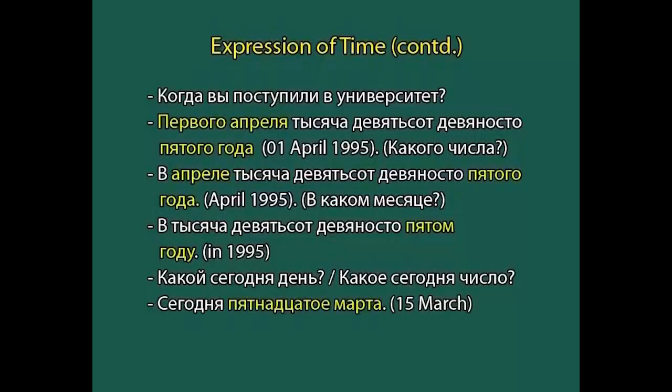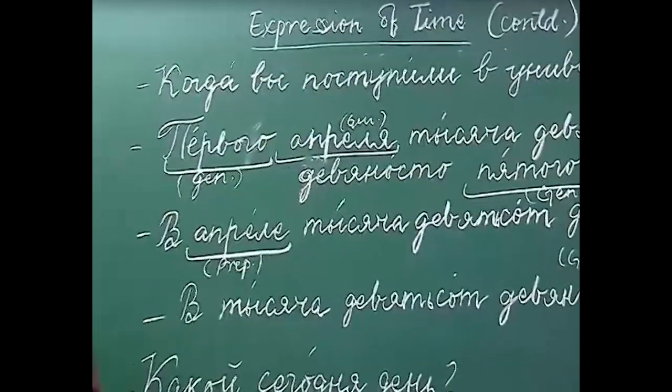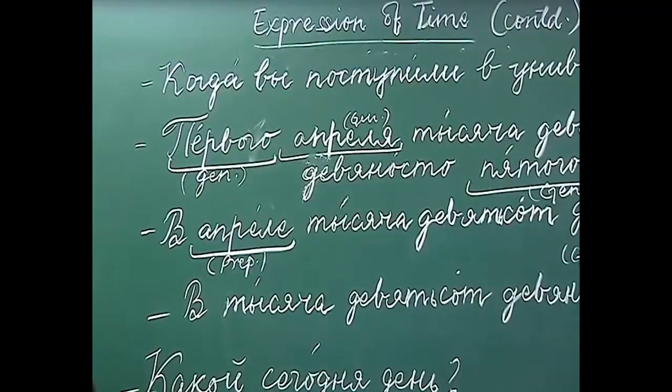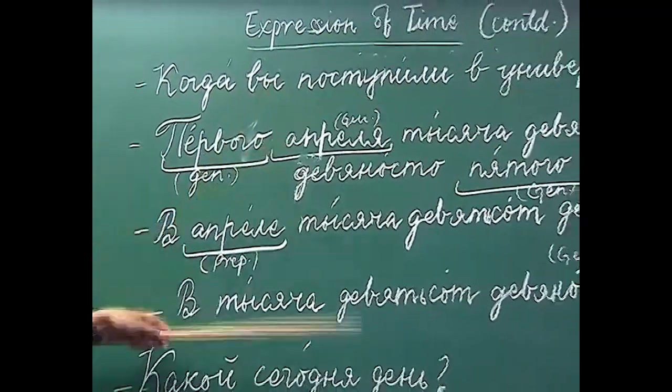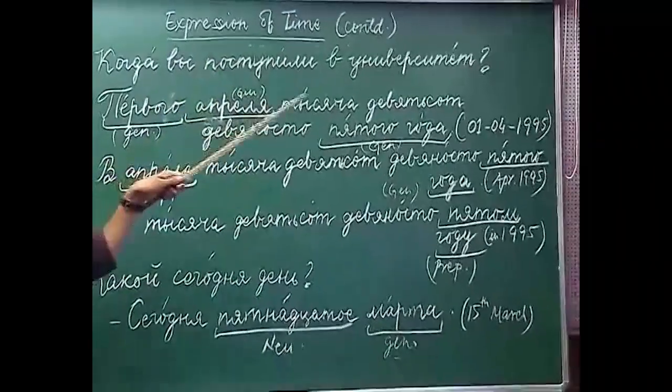Let us look at some of the examples of the use of date, month and year in sentences. For this, I have written a question here, Когда вы поступили в университет? When did you take admission in the university? In answer to this question, we can use date, month and year together, we can use month and year together, and we can use only the year.